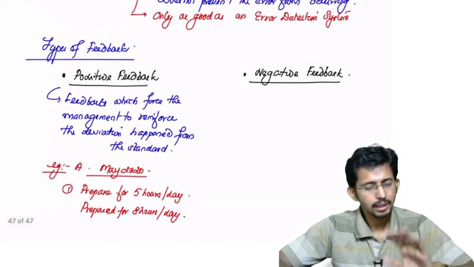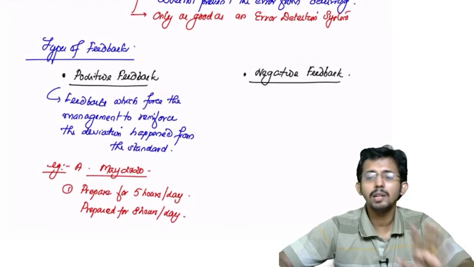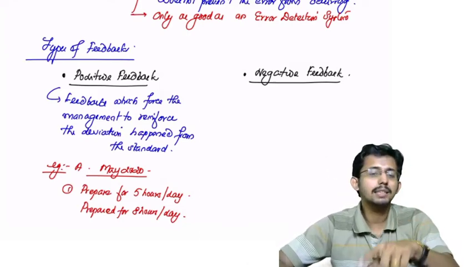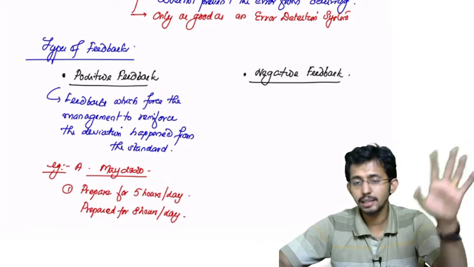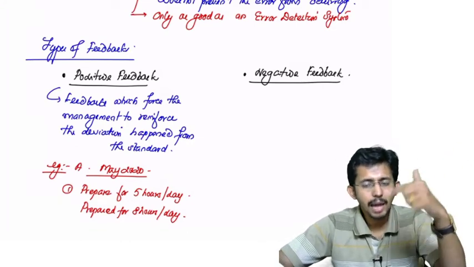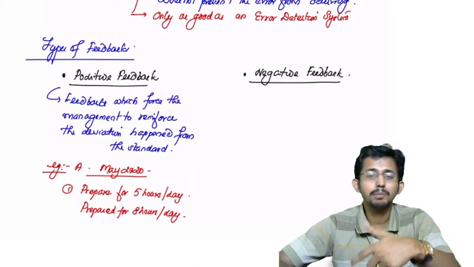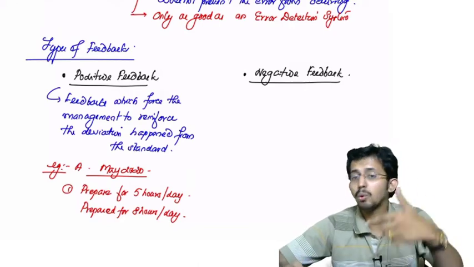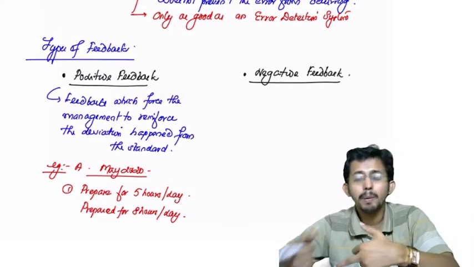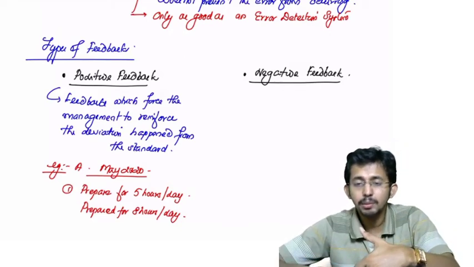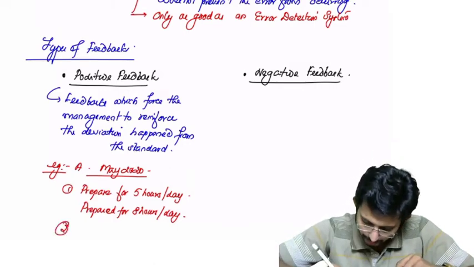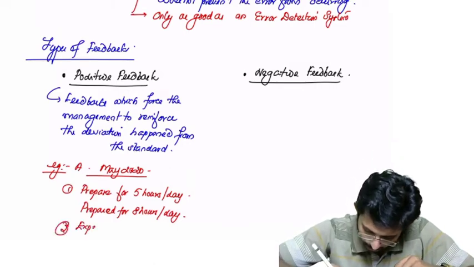Okay, he was expected to prepare only 5 hours per day because he thought that he would be able to pass the exam with 5 hours preparation in a day. But when he actually prepared, he prepared for 8 hours because when he was preparing, he knew that, oh, I am not able to complete the syllabus, so I have to prepare more. So he actually put in how many hours? 8 hours.